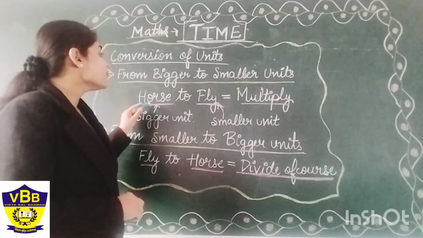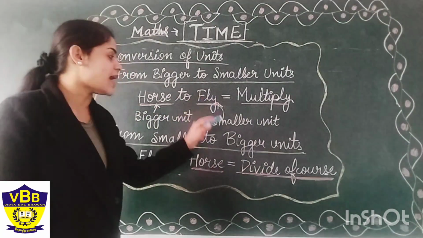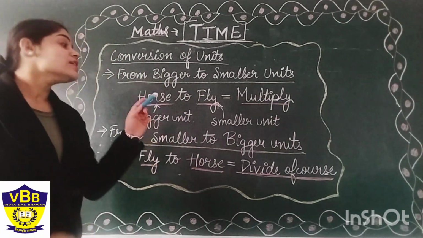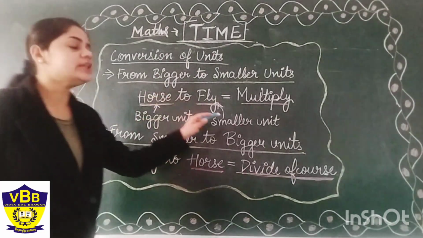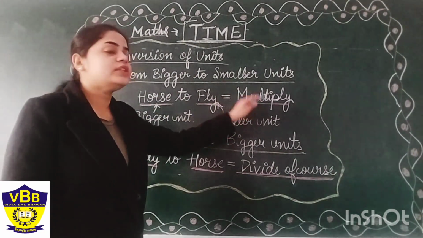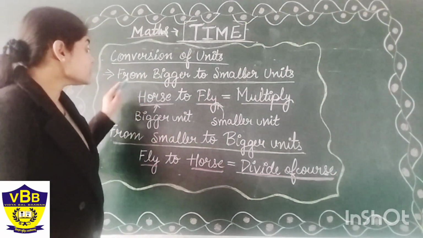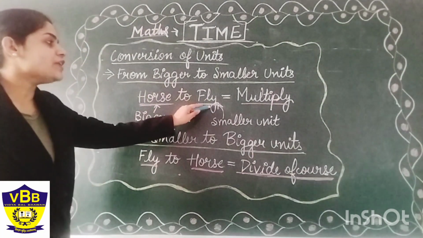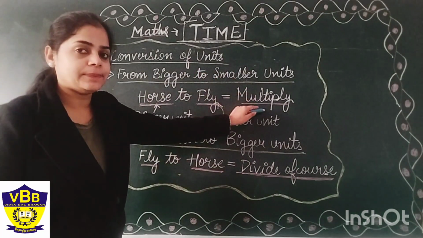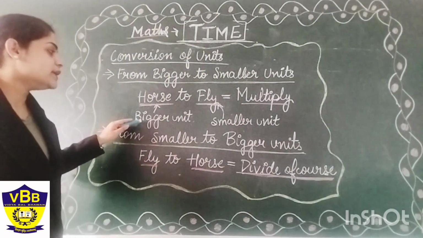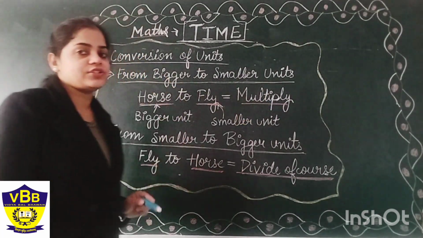So horse is considered the bigger unit and fly the smaller unit. When we go from horse to fly, that is from a bigger unit to a smaller unit, we do the multiplication. Horse to fly, multiply.